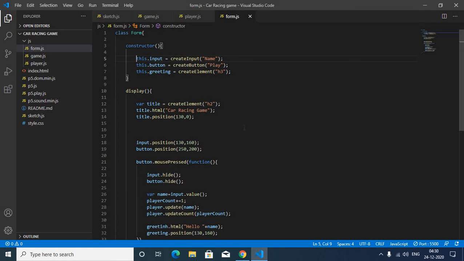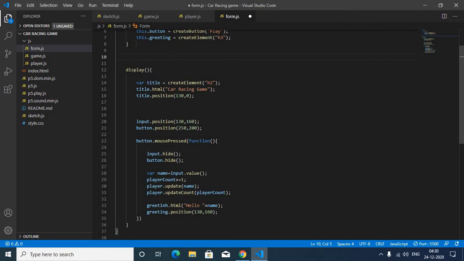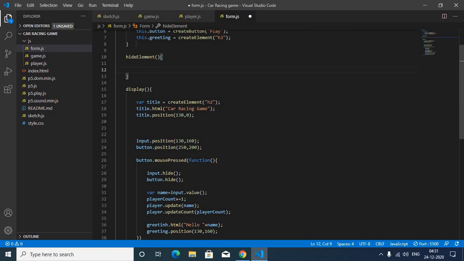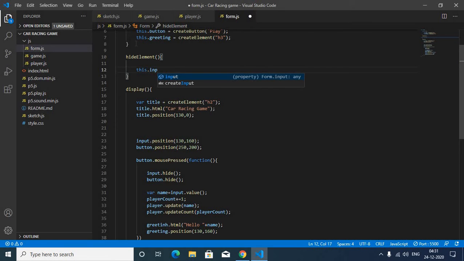Then we will make a function hideElement, and parentheses. Now inside these curly brackets I will write this.input.hide().